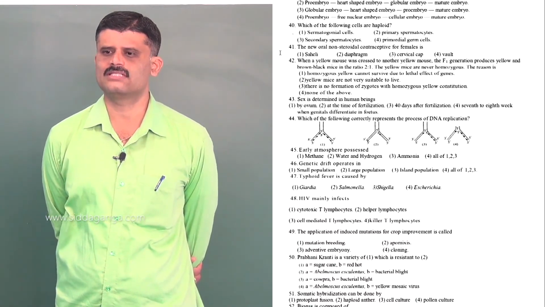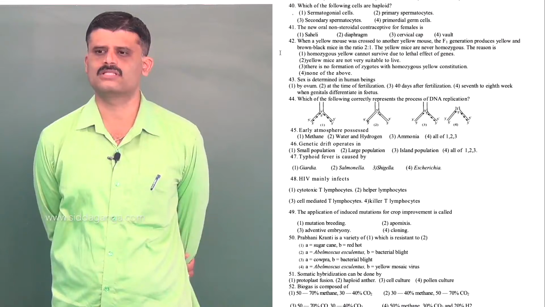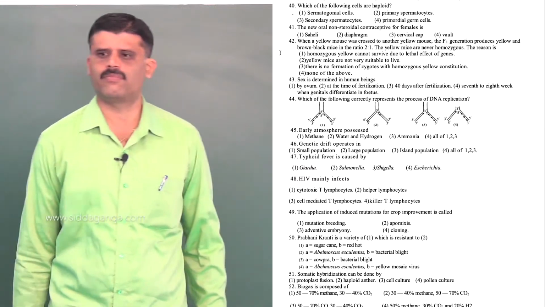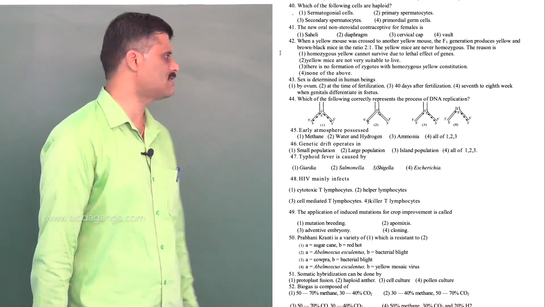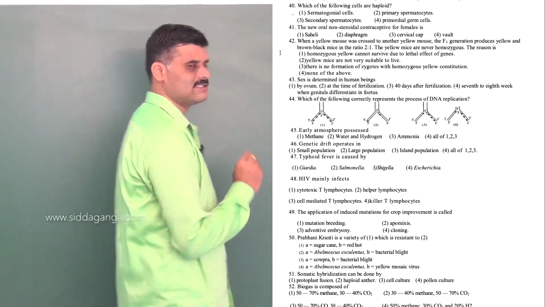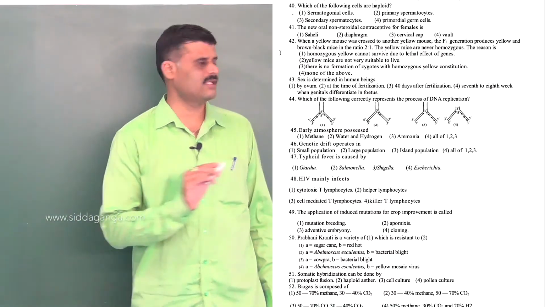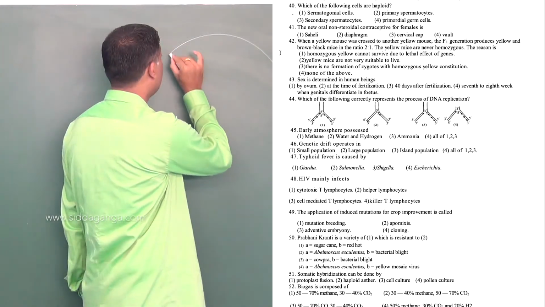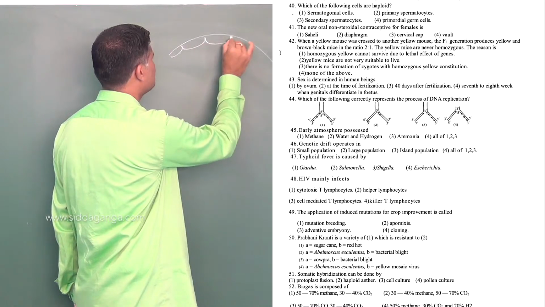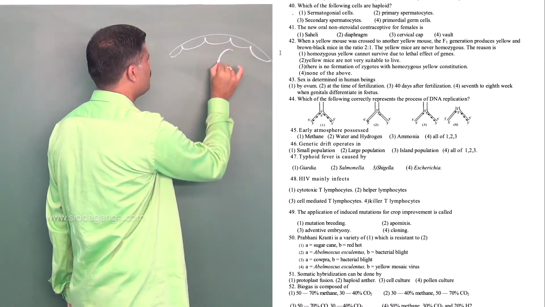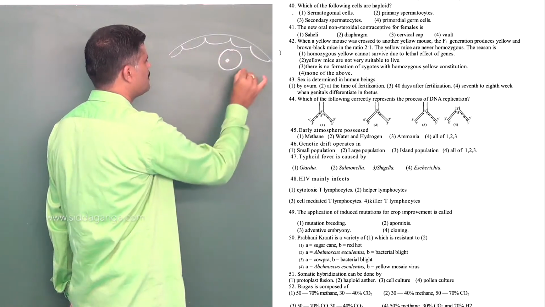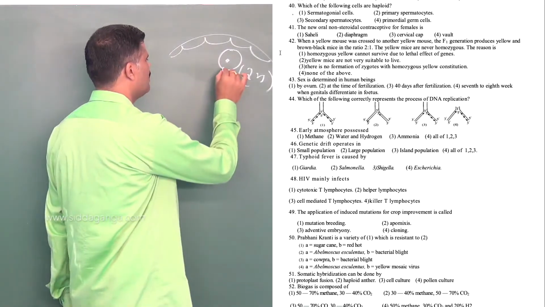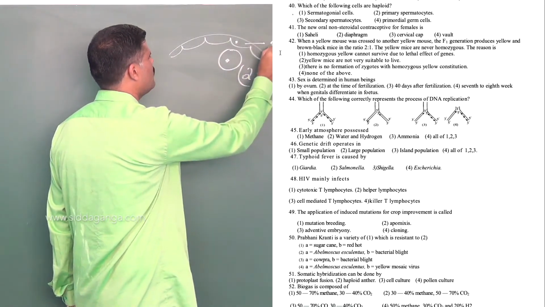Next, question number 40. Which of the following cells are haploid? Spermatogonial cells, primary spermatocytes, secondary spermatocytes, then primordial germ cells. See, inside the testis we can find the primordial germ cells. Primordial germ cells give rise to spermatogonial cells, that is the mother cells, and it is diploid in nature, and primordial germ cells are also diploid.